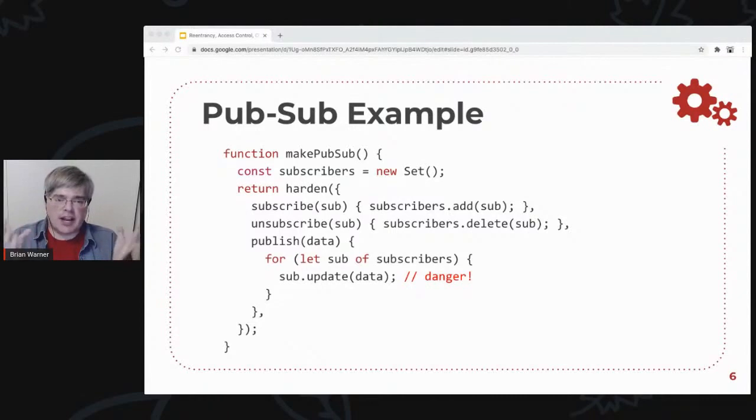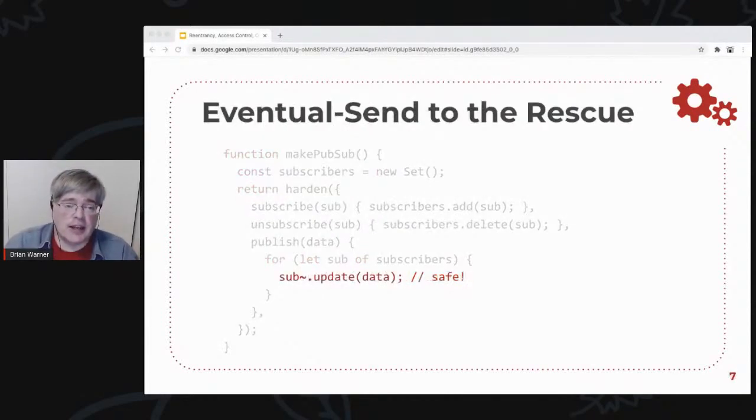And really, this code is kind of perfect as it stands, except for this fatal, horrible flaw. This code ought to work. But there's hope. With just 1 character, this code can be saved. Adding that little tilde in there changes that immediate send, the immediate call to the update, into an eventual send. And that makes this thing safe.